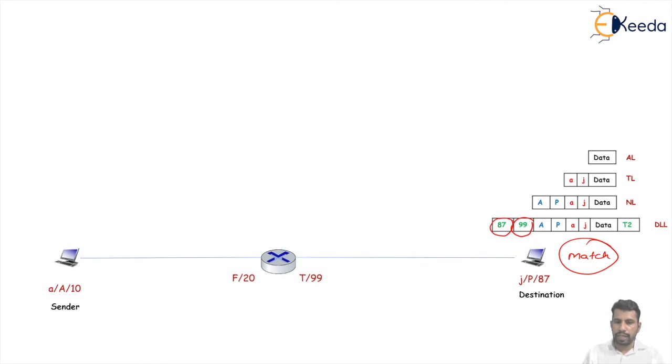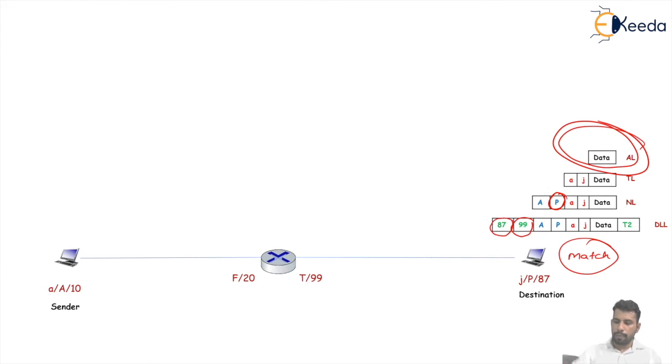The destination logical address P matches the logical address of the destination computer, and the data is decapsulated from the packet and finally delivered to the upper layer, the application layer. Now the packet has finally reached the destination.